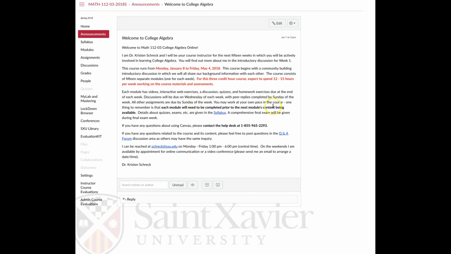You can work at your own pace in the course. Just note that each module is dependent upon the previous module, so you have to finish the work in the previous module first in order to go on. I'll show you the syllabus and let you read through that, but I'll just point out where it is and where to access it.